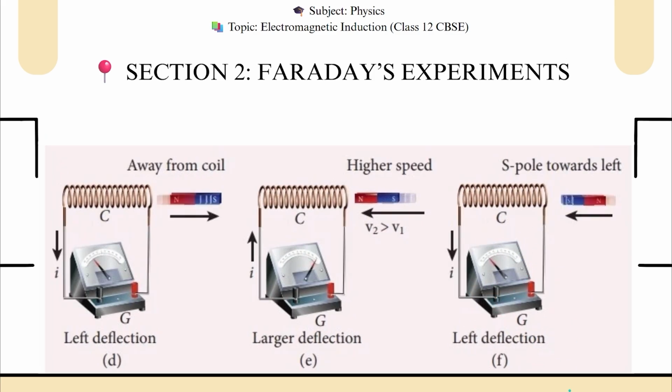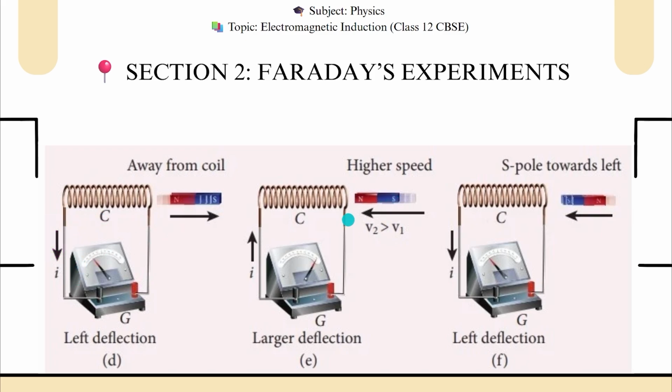Now coming to the other situation. This is the situation D, left deflection. Why this left deflection? Because here I just take away this bar magnet, so there will be a lesser number of magnetic field lines. That's why the current is set up in such a way that this bar magnet is attracted to stay near the coil. So the direction of induced current in the coil will totally depend on the movement of this bar magnet. So this time the current is set up in this direction.